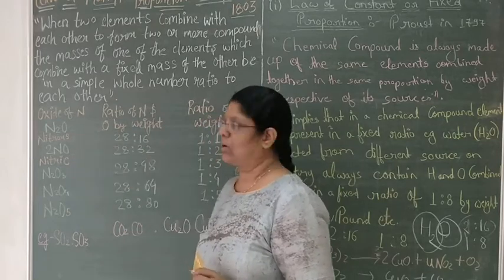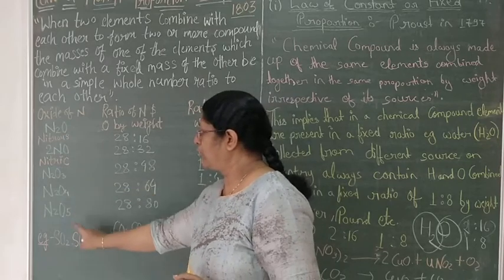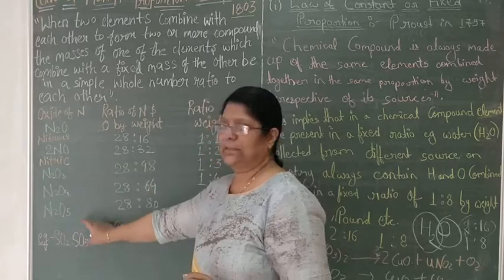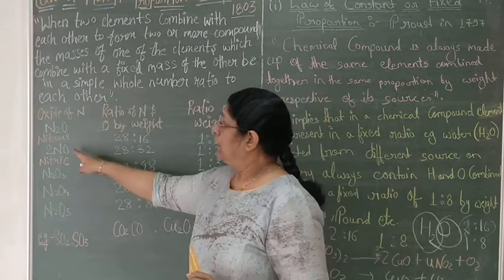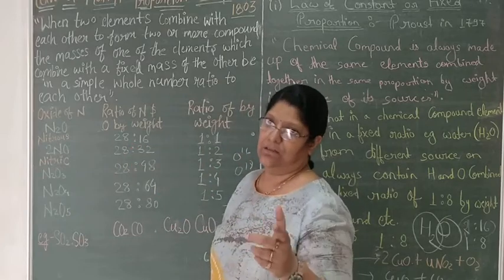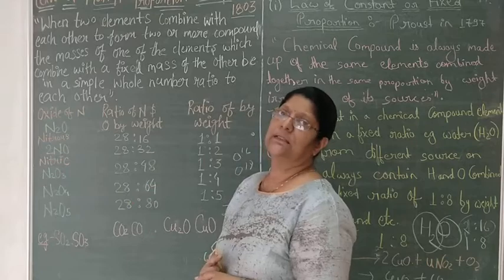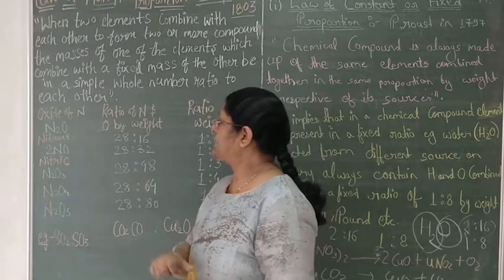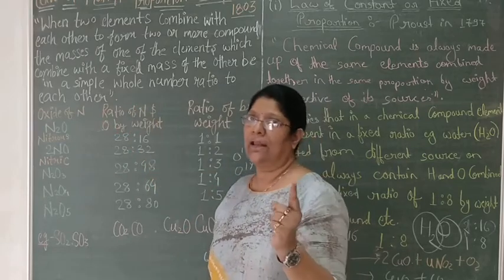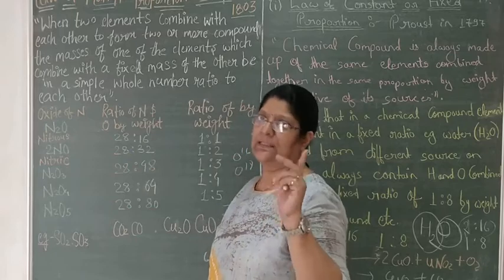N2O, that is nitrous oxide. NO is nitric oxide. N2O3, N2O4 and N2O5 are respectively nitrogen trioxide, tetroxide and pentoxide. Now I have taken these only to balance the mass. That's why I have taken 2 moles of NO to calculate the simpler ratio. As I know, the atomic mass of nitrogen is 14 for N and it will be 28 for N2. The atomic mass of oxygen is 16.